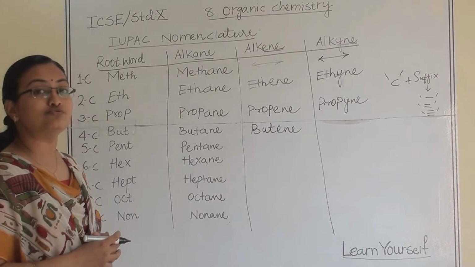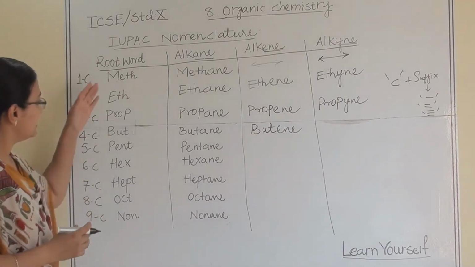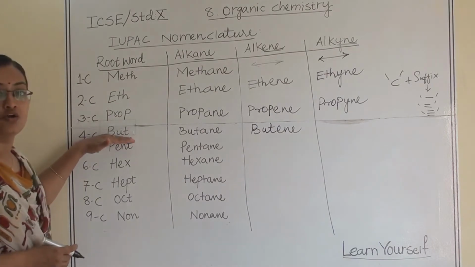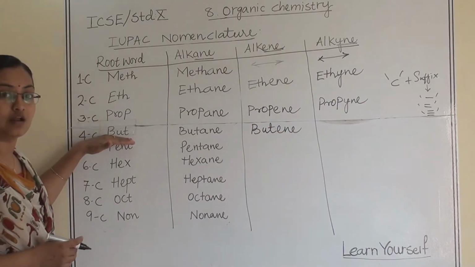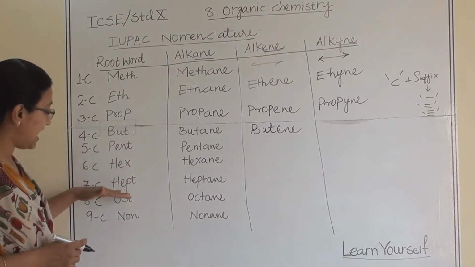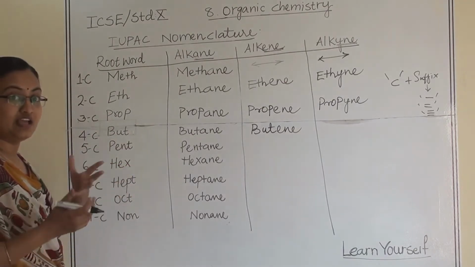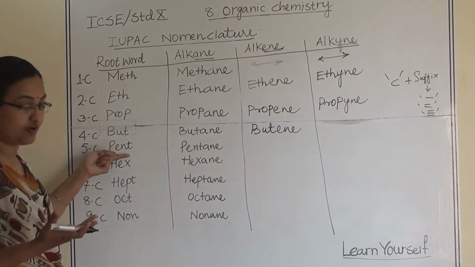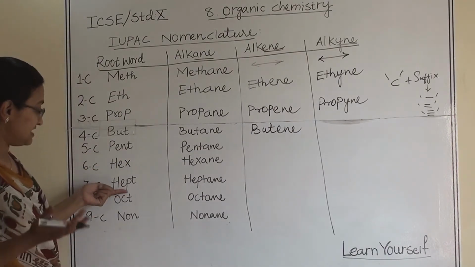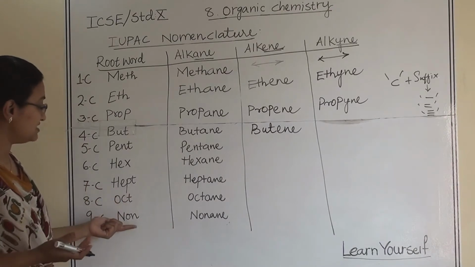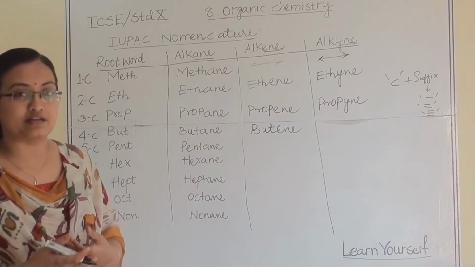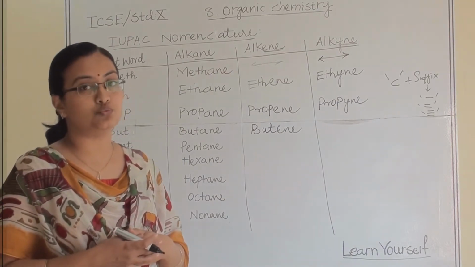So what you have to remember in this is, these are root words. You have to remember till four carbon atoms, and the rest are pent, hex, hept, oct and non. Penta means 5, hexa means 6, hepta means 7, octa means 8 and nona means 9. So as you do more and more practice, you will remember these root words.